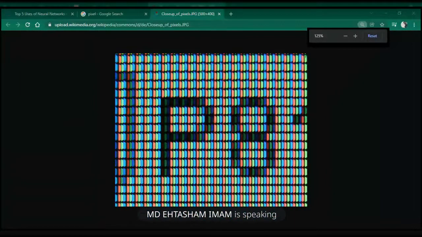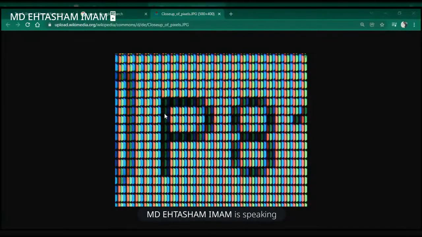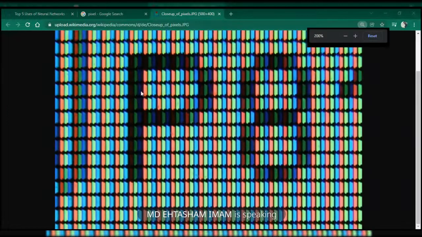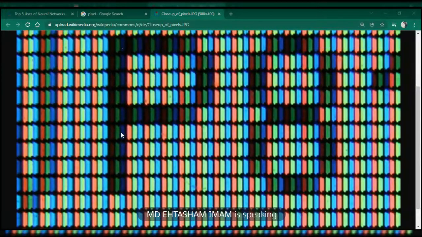Normally what happens is, suppose this is a drawing, and if I zoom in here, there are 1, 2, 3, 4, 5, 6, 7, 8, 9. In this line there are 9 pixels, correct? Yes, there are 9 pixels in this line. That is why it looks like a very broken image. The quality is not good. But if I increase the pixels, as you can see here, there are some black gaps like here.